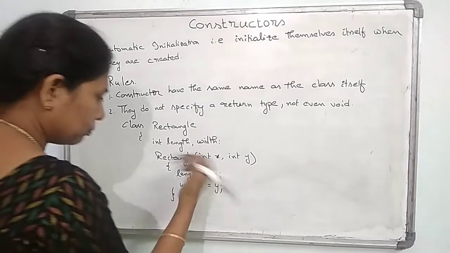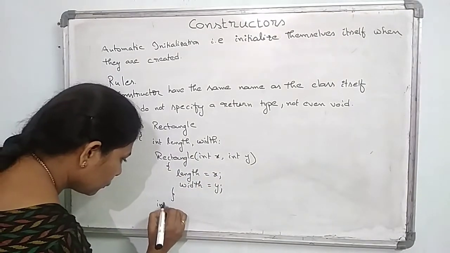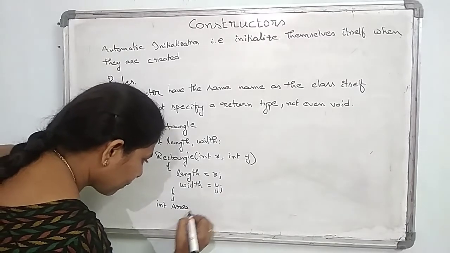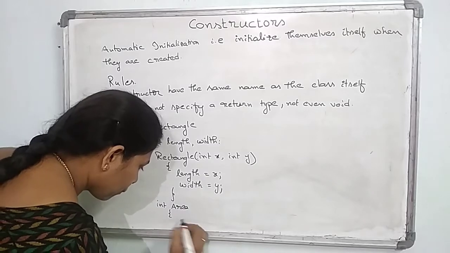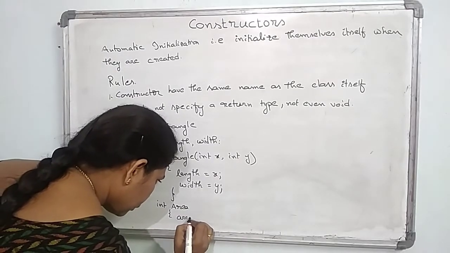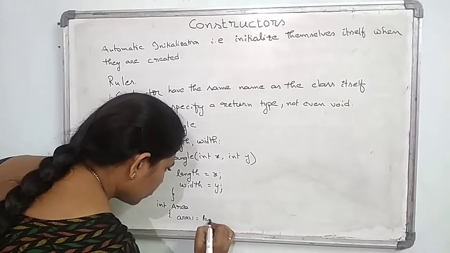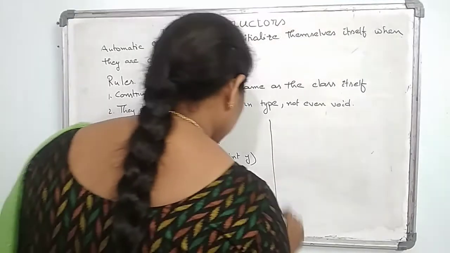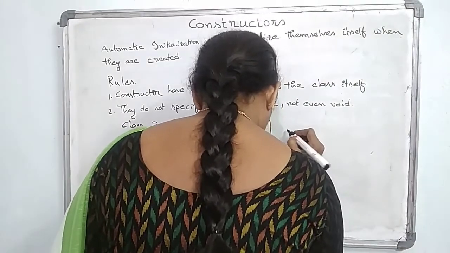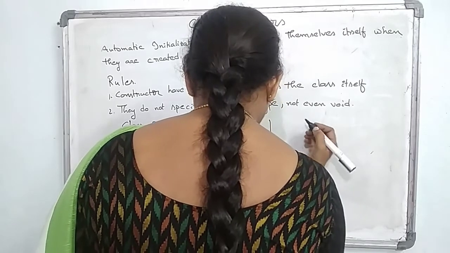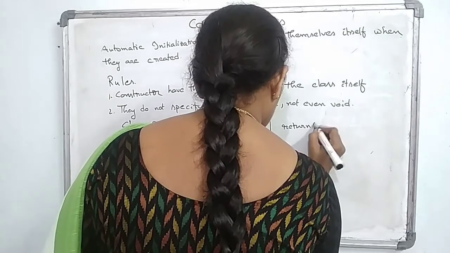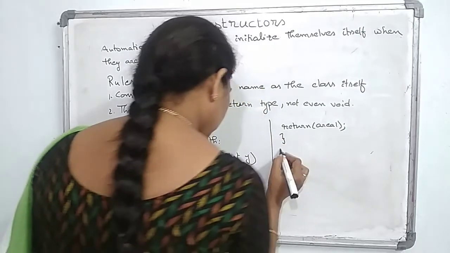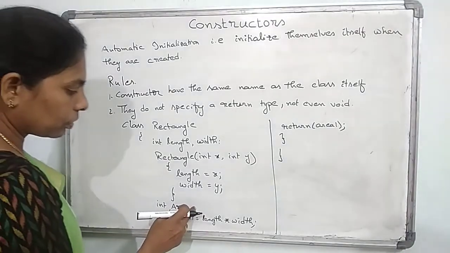Then I take another method, int area, calculating the area of the rectangle.